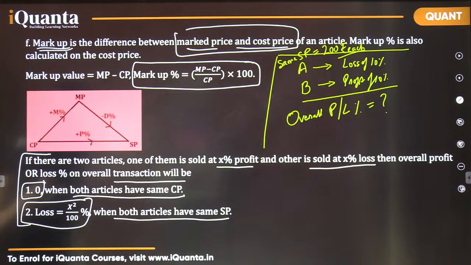You have to tell the overall profit or loss percent, not value. 200 rupees is the selling price of each of them, Article A and Article B. Is a direct application possible here?